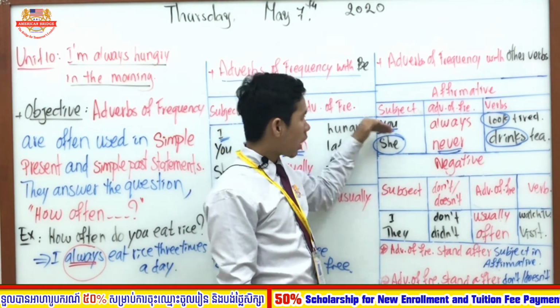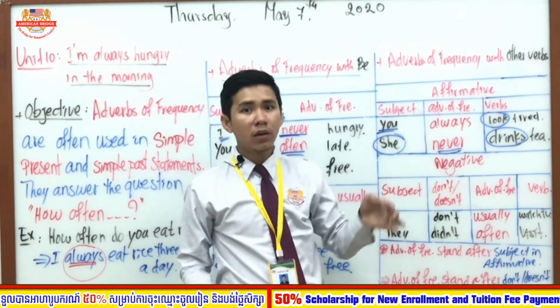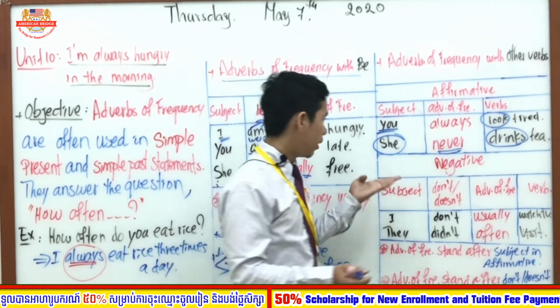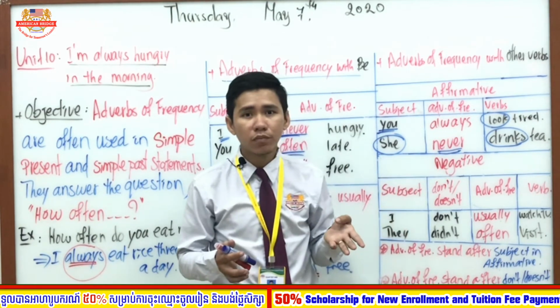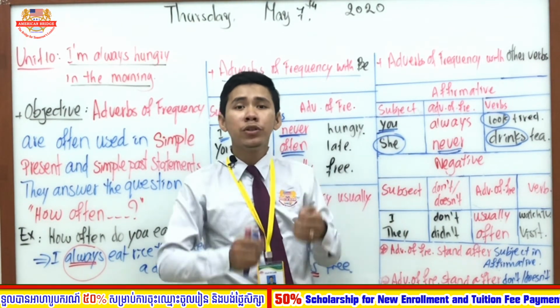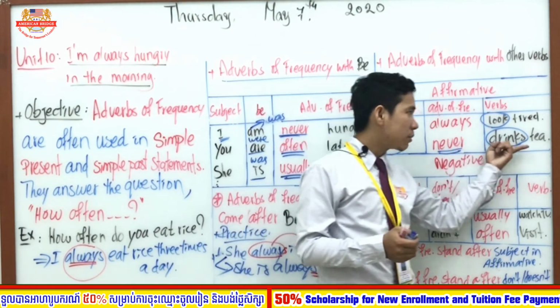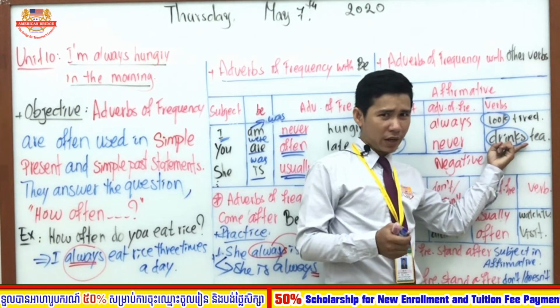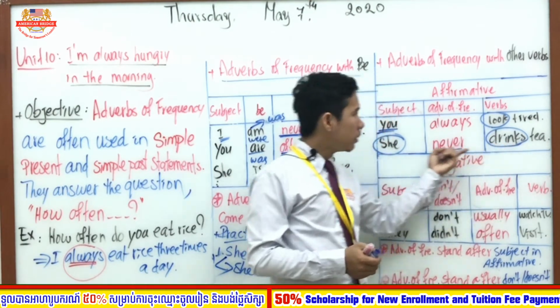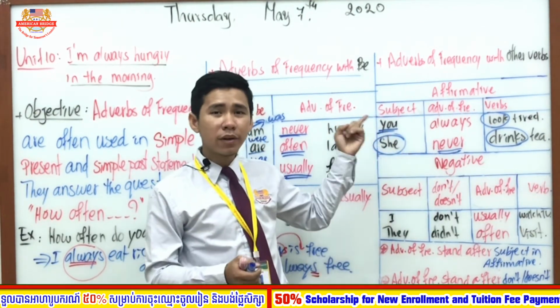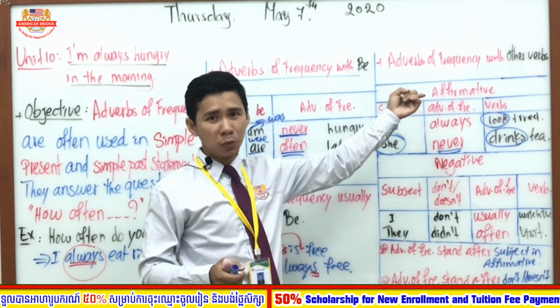Okay, if the subject is I, we, you, they, are you going to change the verb? It is the same, right? But if the subject is he, she, and it, are you going to change the verb? For sure you have to change the verbs. So the verb must add s. This is what we call the simple present statement with adverb of frequency using other verbs.